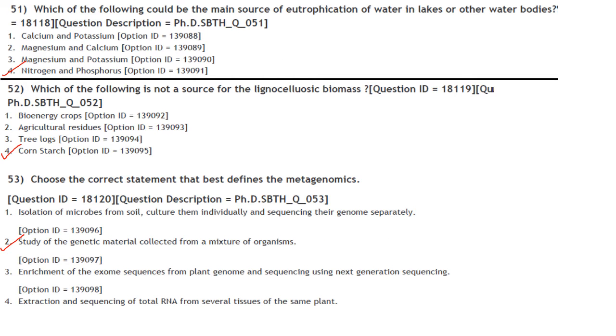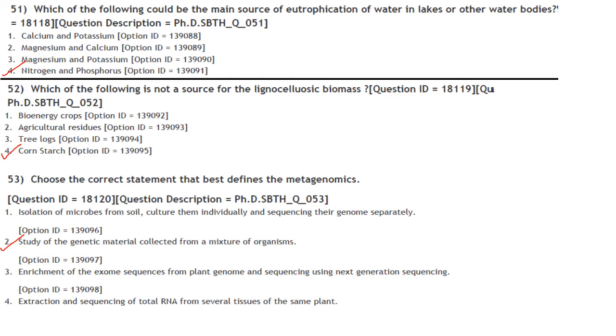Which of the following could be the main source of eutrophication of water in lakes or other water bodies? It is nitrogen and phosphorus. Answer is option 4. Which of the following is not a source for the lignocellulosic biomass?